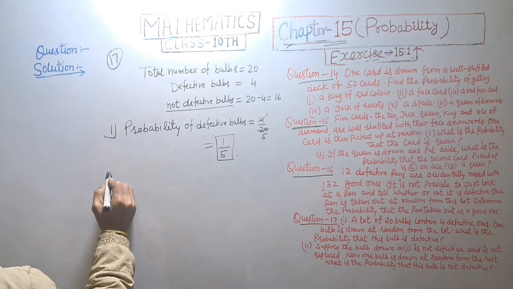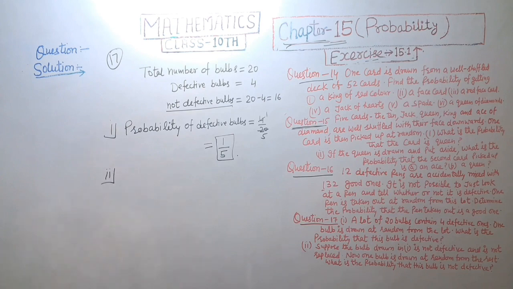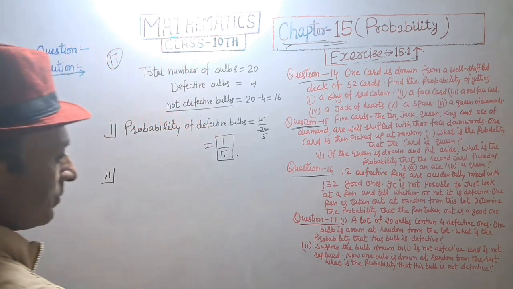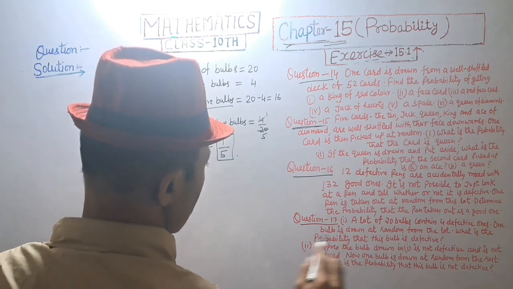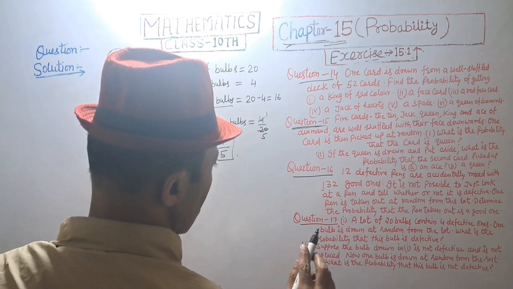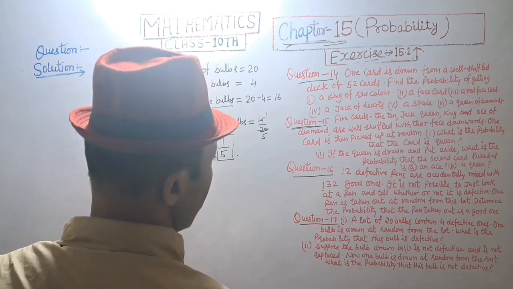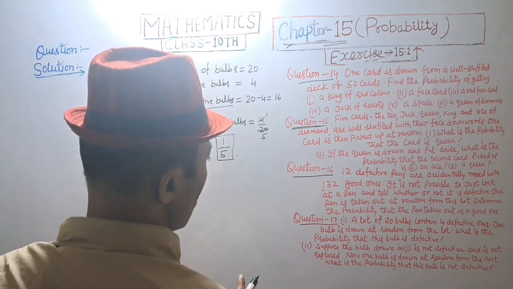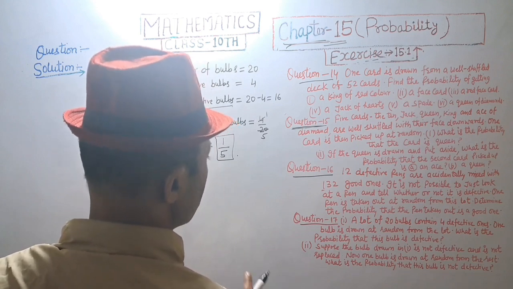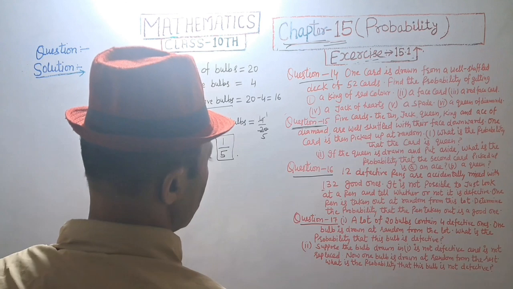And second part, suppose the bulb drawn in 1 is not defective and it is not replaced. Now one bulb is drawn at random from the rest. What is the probability that this bulb is not defective?